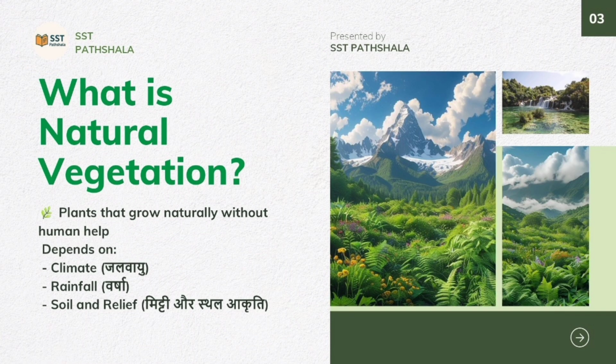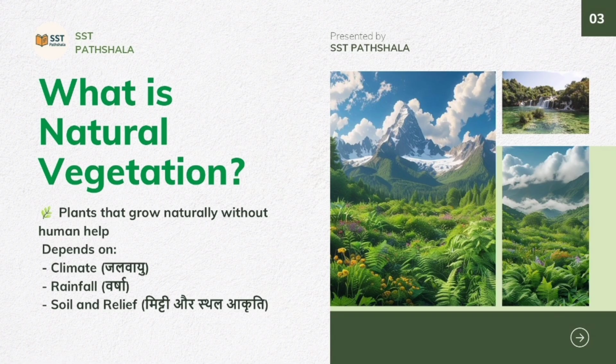What is natural vegetation? Natural vegetation refers to the plants and trees that grow on their own without any help of humans. They are not managed by people. Their growth mainly depends on the climate, the amount of rainfall the place receives, the type of soil, and the shape of the land.